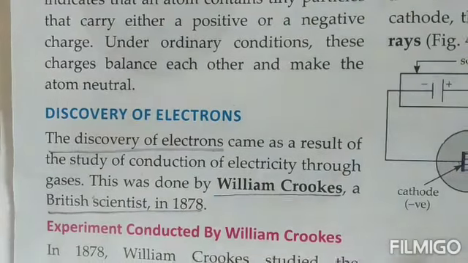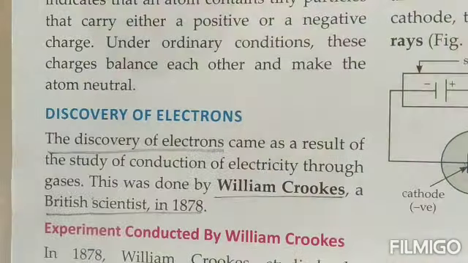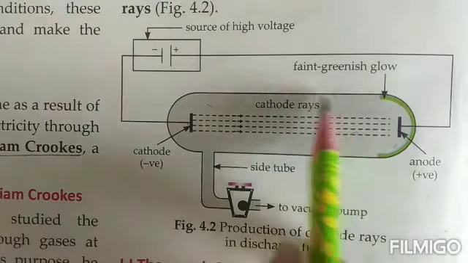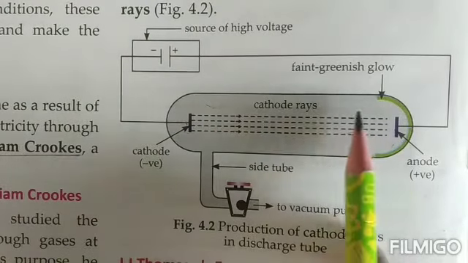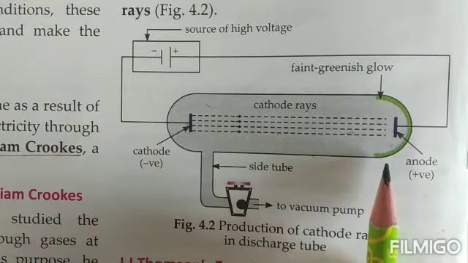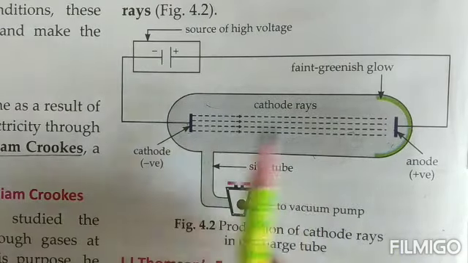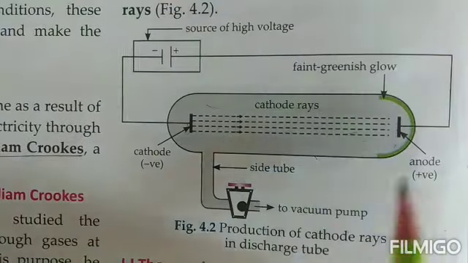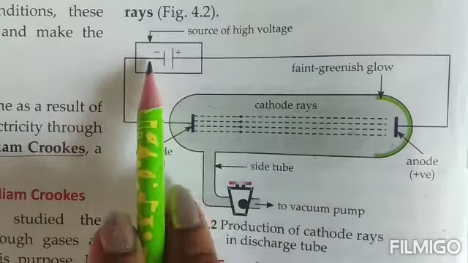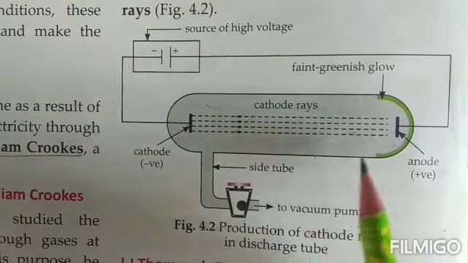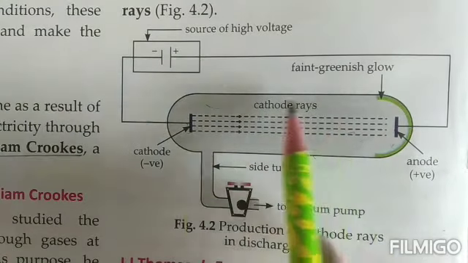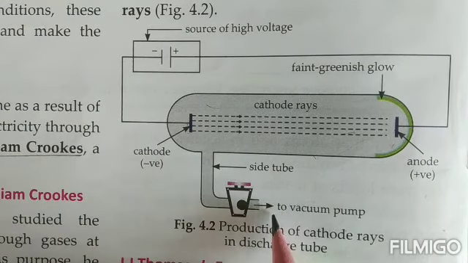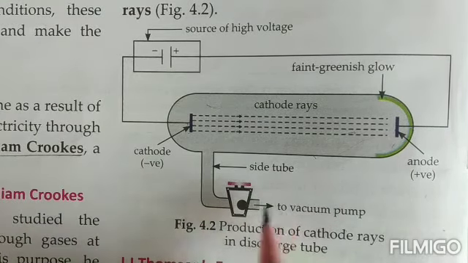So what William Crookes did was, he took a discharge tube, children. This is known as a discharge tube. It is cylindrical and made up of glass. It is sealed at both ends, and then two electrodes were introduced inside. See these two electrodes, they were connected to a battery so that they could get the supply of electricity. Inside this discharge tube, he filled gas at very low pressure, and it was also connected to a vacuum pump so that the extra air could be evacuated.